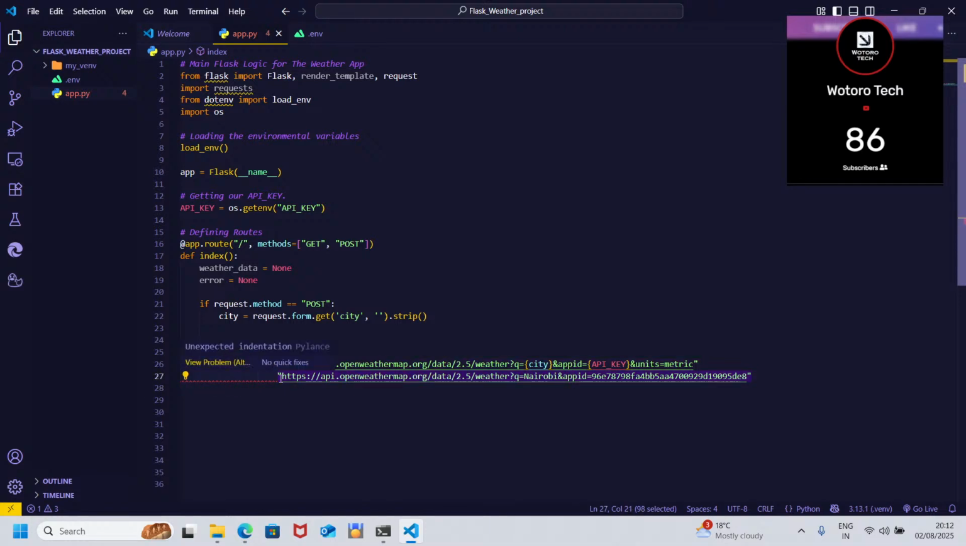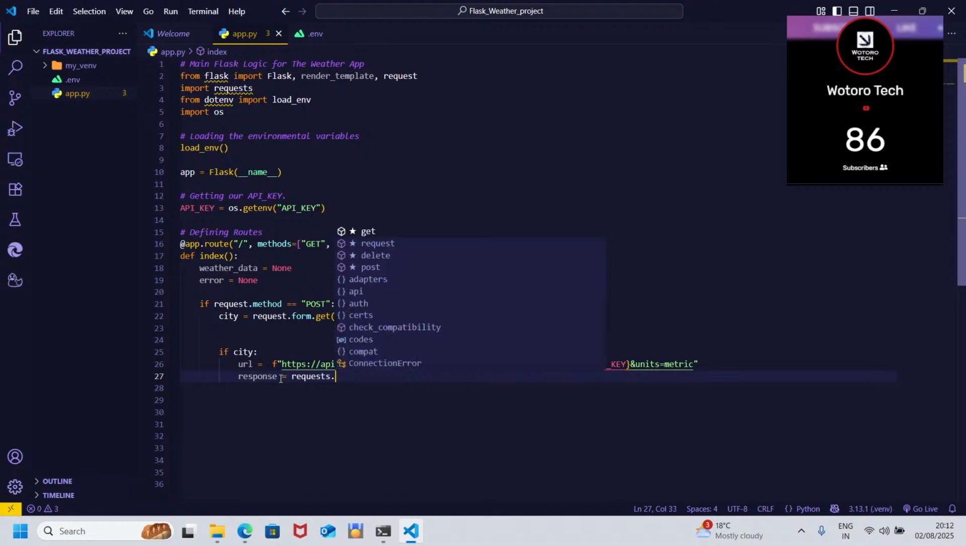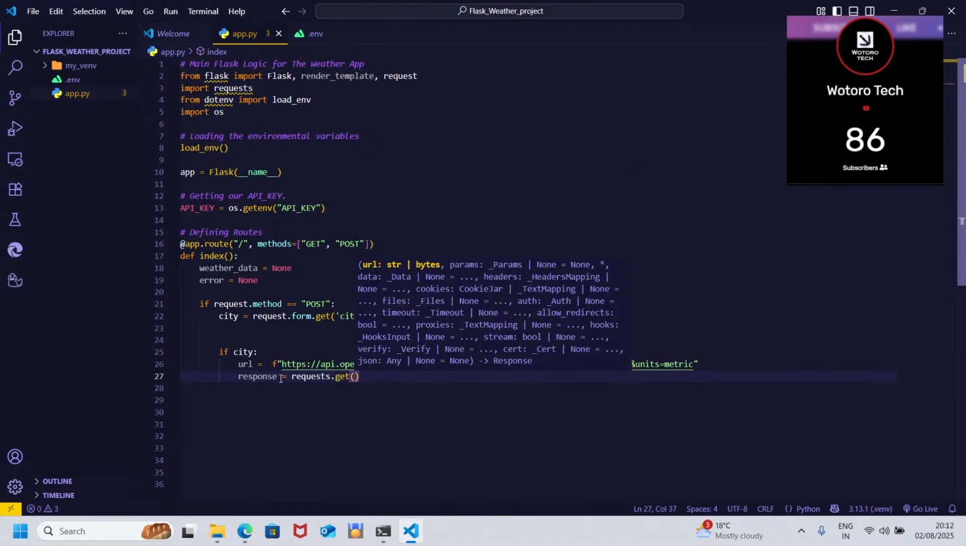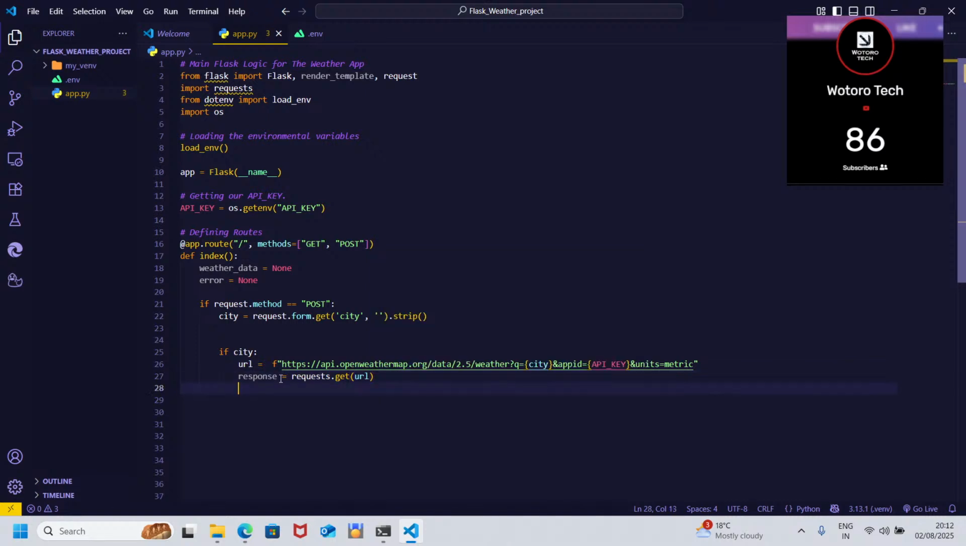So I think we are good. Then here we are going to have, let's just give it a nice name. We should not say res. So response equals requests. It should be requests, not request, for Flask. It should be requests dot get. So what are we getting? We are getting the URL. Like that.